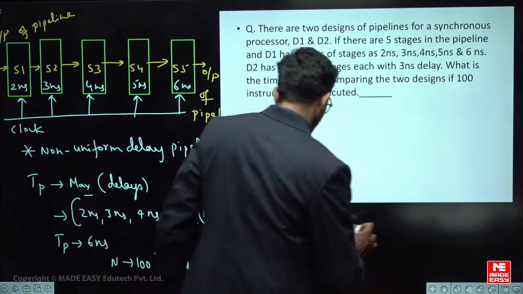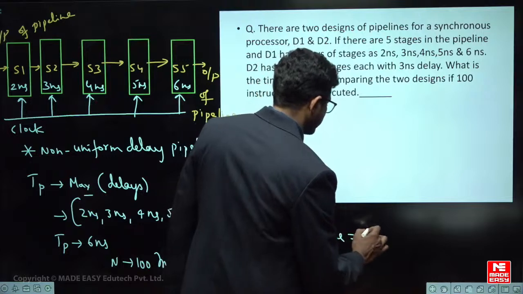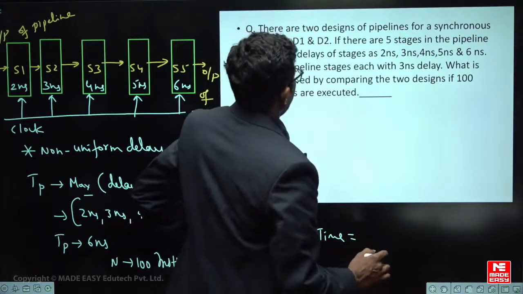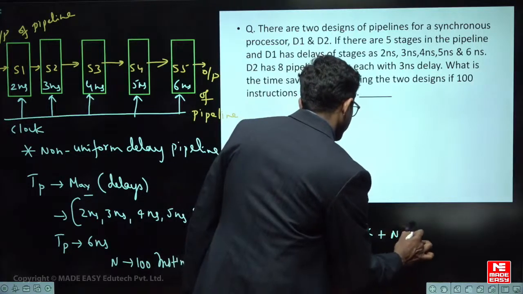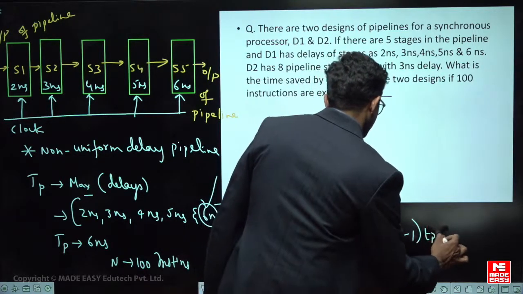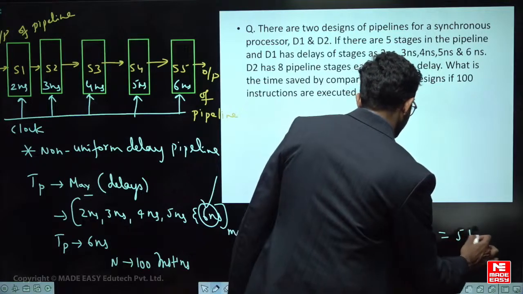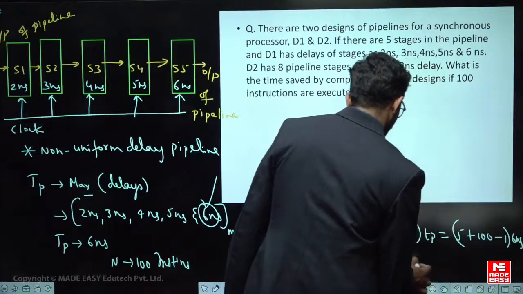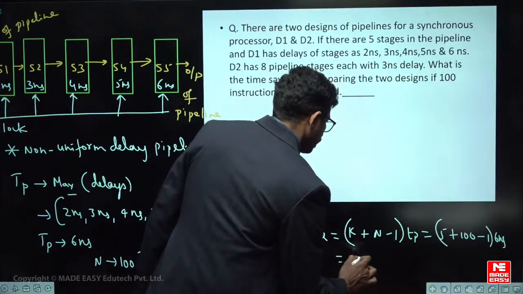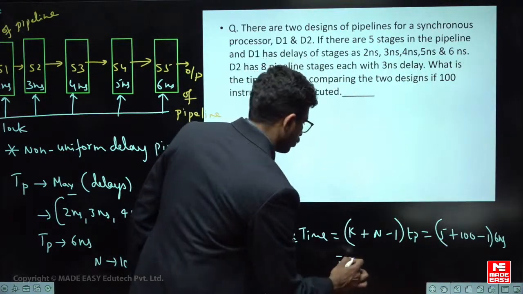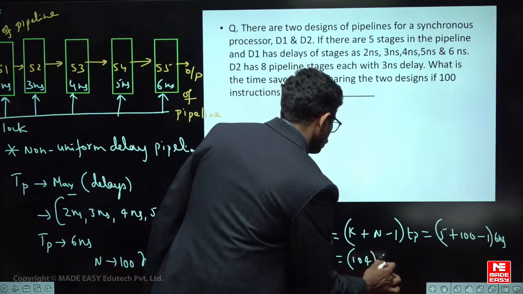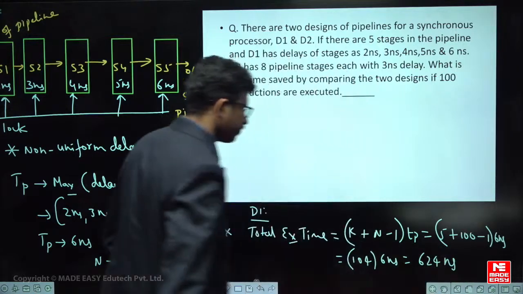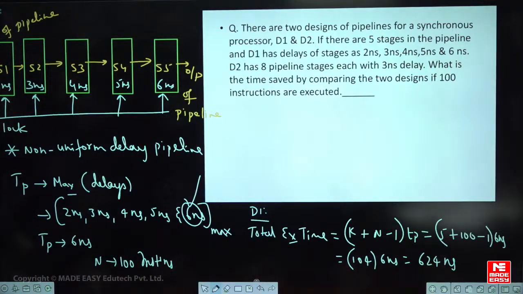So the total execution time of the pipeline is K plus N minus 1 into TP, that is K, 5 stages, plus 100 minus 1, into 6 nanoseconds. That is 105 minus 1, 104 into 6 nanoseconds, which is 624 nanoseconds. That is for design 1.